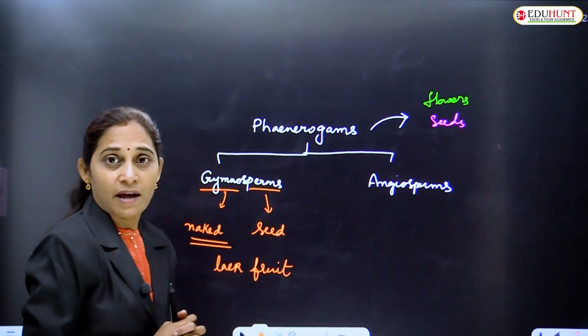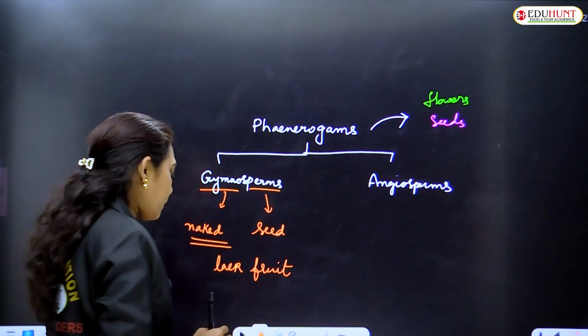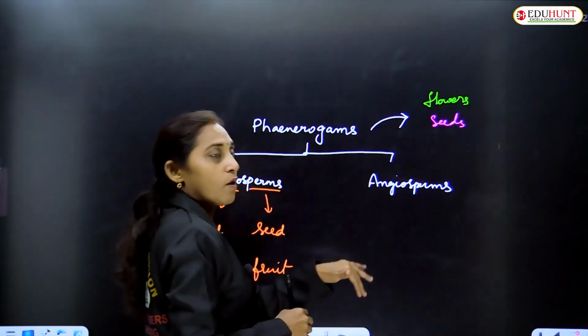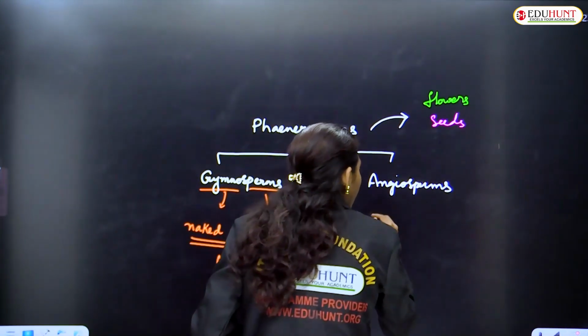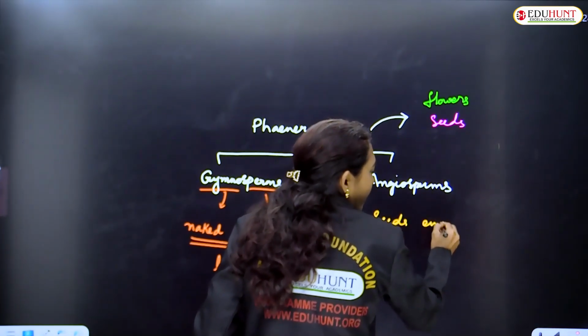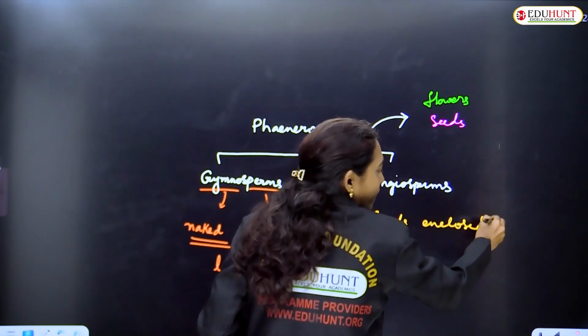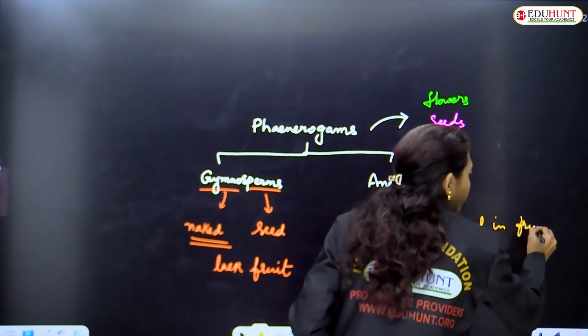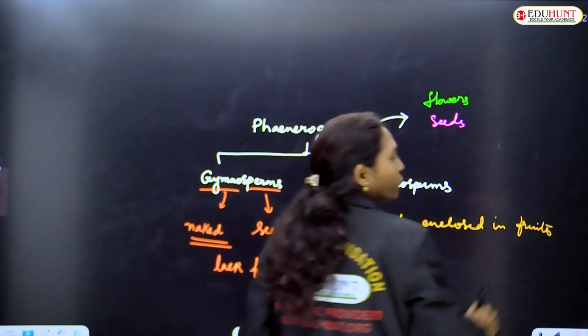But in the case of angiosperms, they produce fruits, and because of that, seeds are enclosed in fruits.